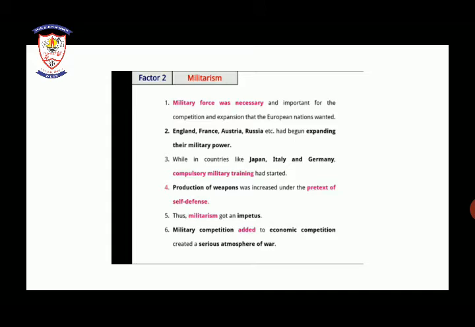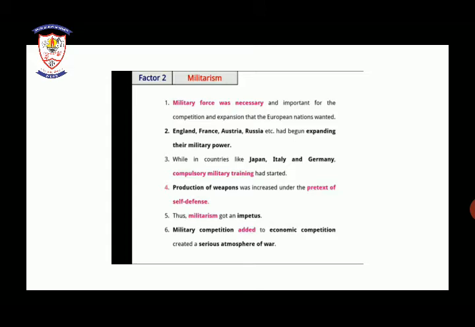England, France, Austria, Russia, etc. began expanding their military force. All the European countries wanted to expand their military force, so England, France, Austria and Russia started expanding their military power.